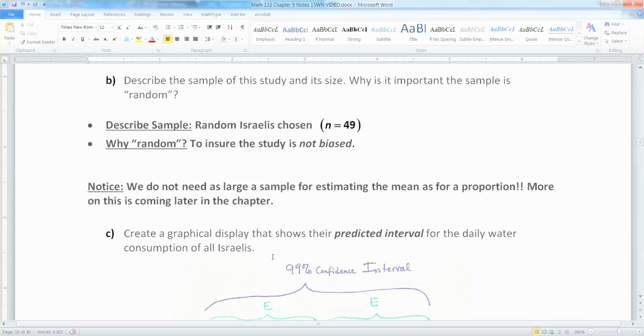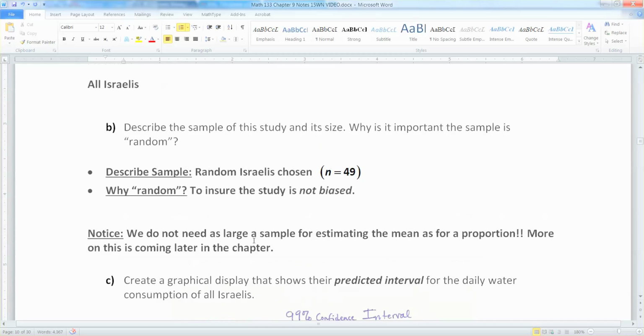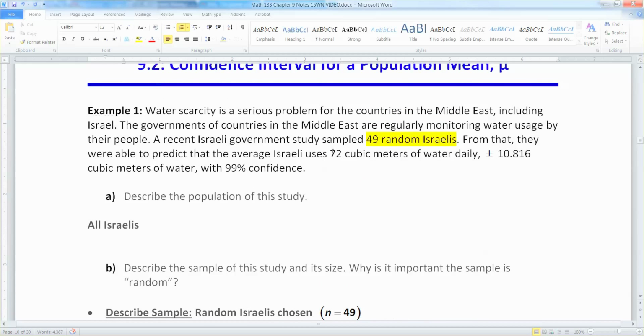Right, then it wants us to create a graphical display that shows the predicted interval for the daily water consumption of Israelis. So you'll notice right here it says uses 72 cubic meters of water daily. Right, so there's your center. That's your point estimate. So you think it's going to be 72, and then it says plus or minus 10.816. That's your margin of error, right?